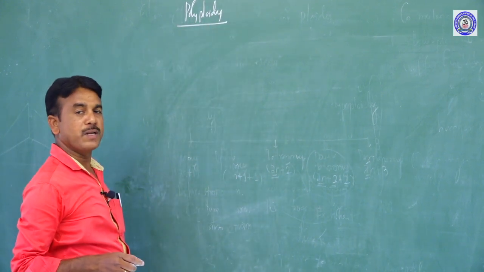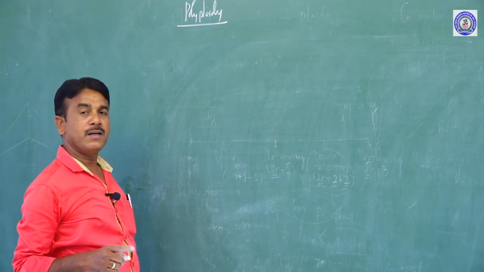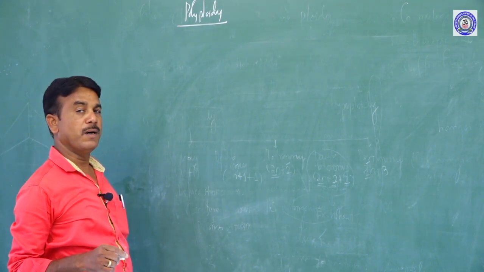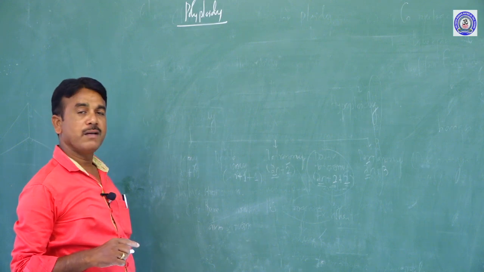So poly means numerous, and ploidy means changes in the chromosomal number. What is polyploidy commonly called?